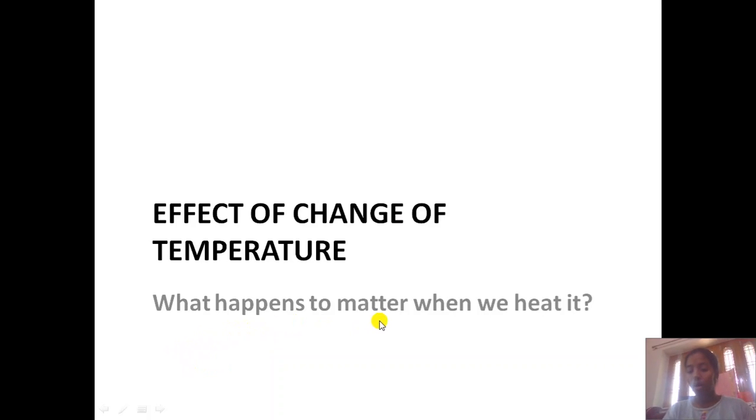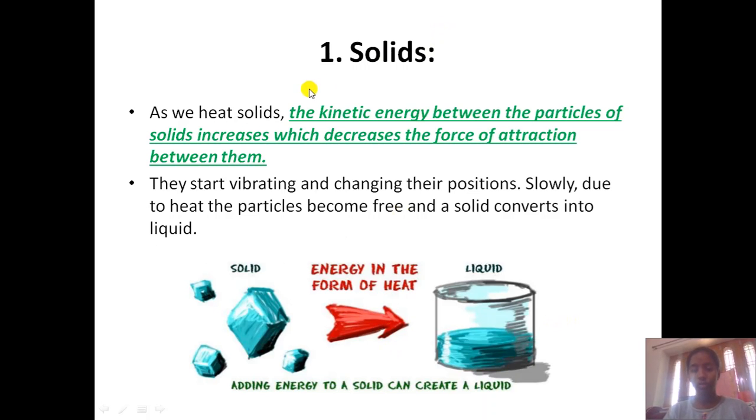What happens when a substance is heated, when some amount of energy is provided to it? First we will see in solids. Whenever you talk about solids, first you should take the example of an ice cube. As we heat solids, the kinetic energy of the particles of the solid increases, which decreases the force of attraction between them.